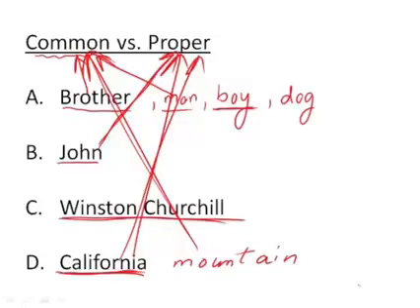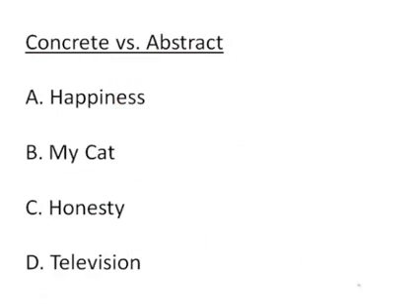And finally, we're not quite done yet. Probably the trickiest is to know the difference between a concrete and an abstract noun. What is the difference? So I want you to close your eyes. In your hand, you can hold something. That something is concrete. It could be a rock. It's probably your cell phone, your smartphone. But if you can physically touch something, wrap your hands around it almost, it is concrete.